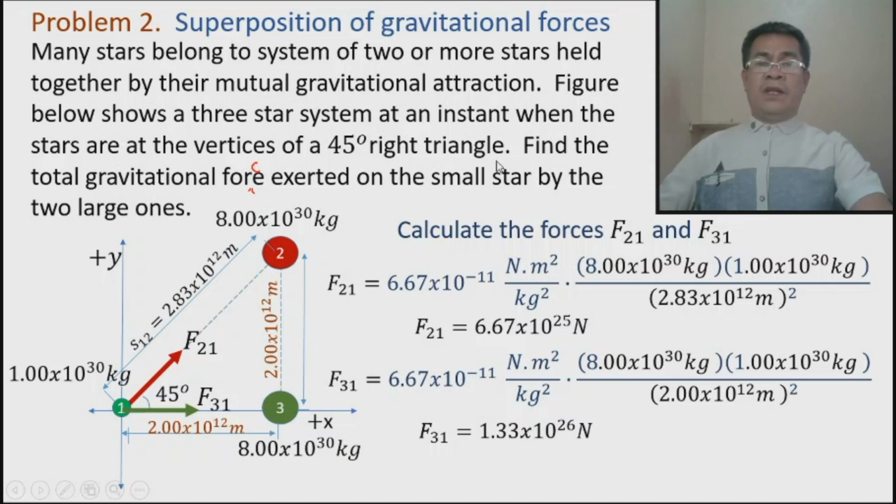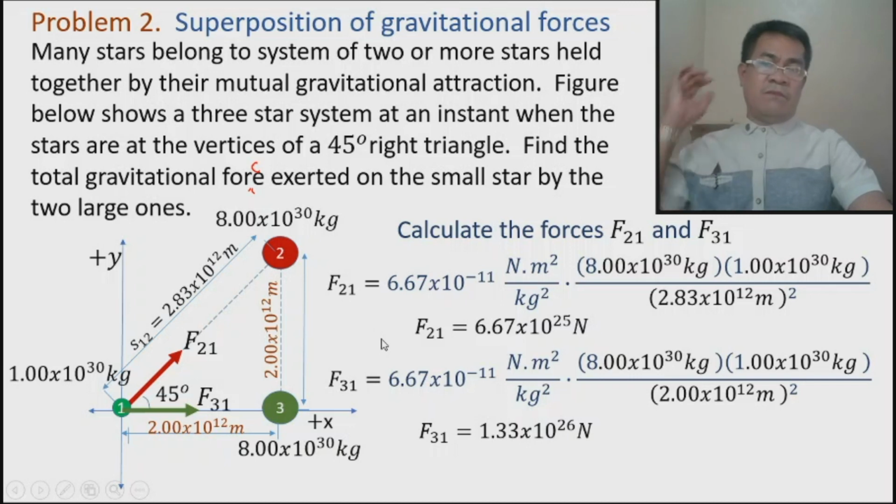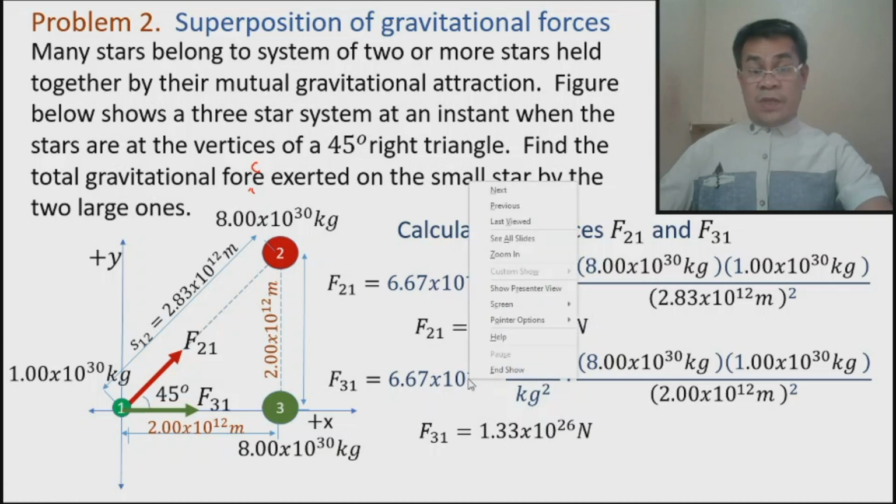So we will provide the net force in terms of i hat and j hat. Take note, you have to recall the unit vector involvement in order to simplify the presentation of your answer. So we will keep these two values, the force that 2 exerts on 1 and the force that 3 exerts on 1.